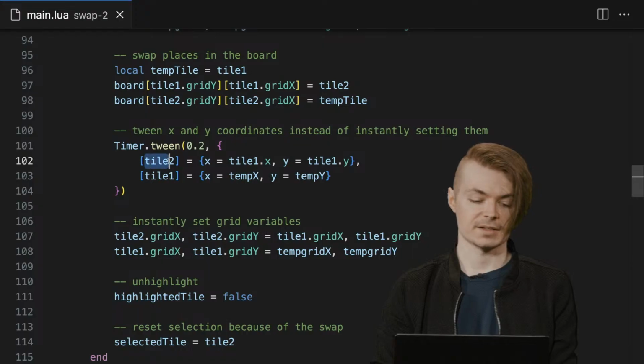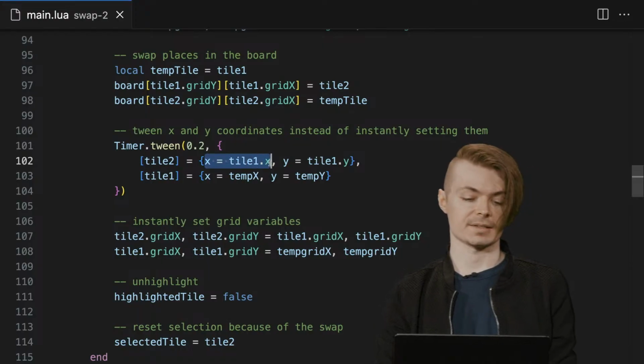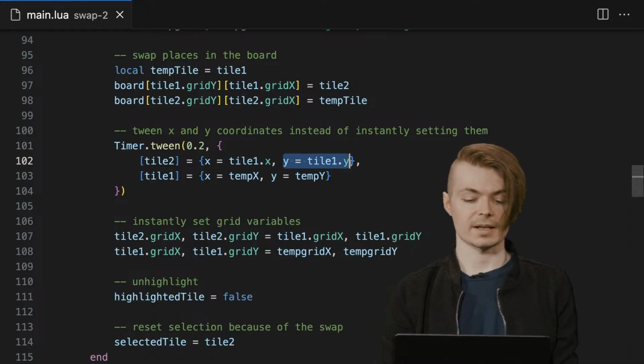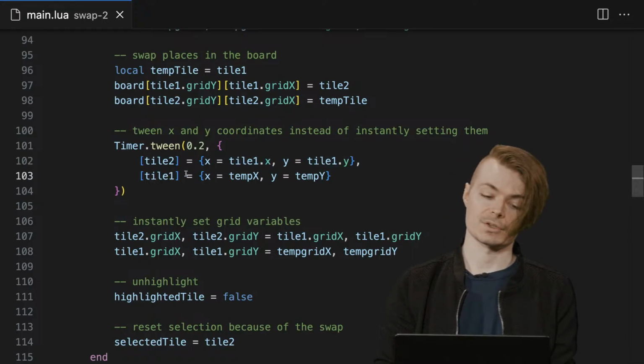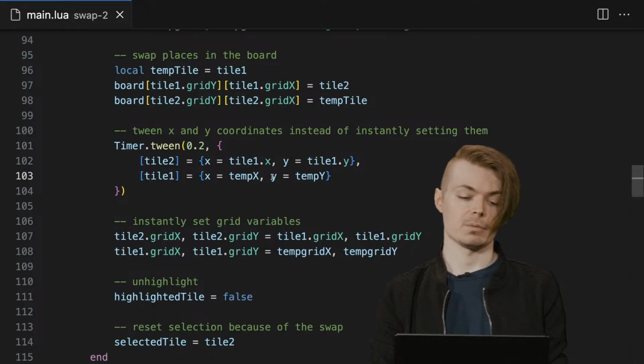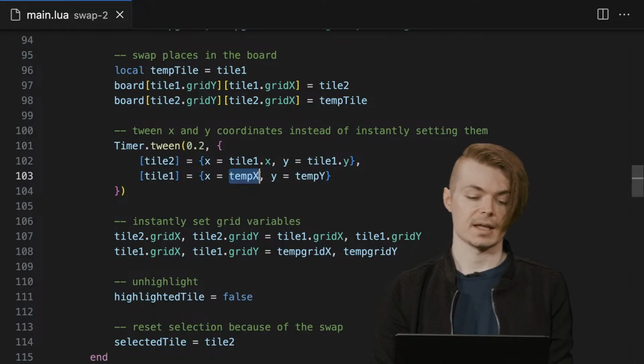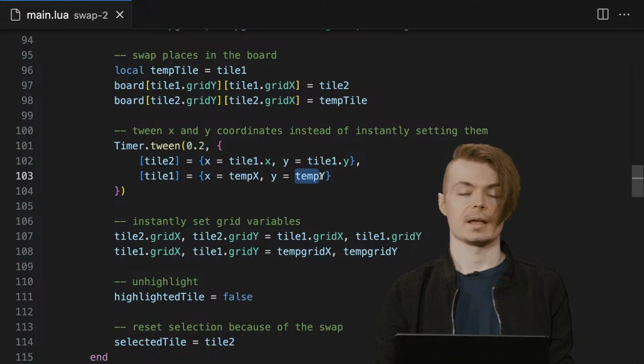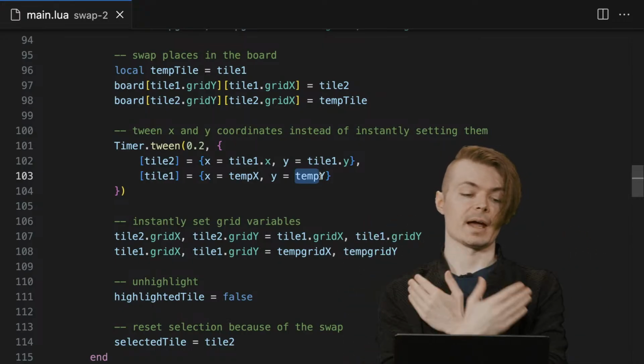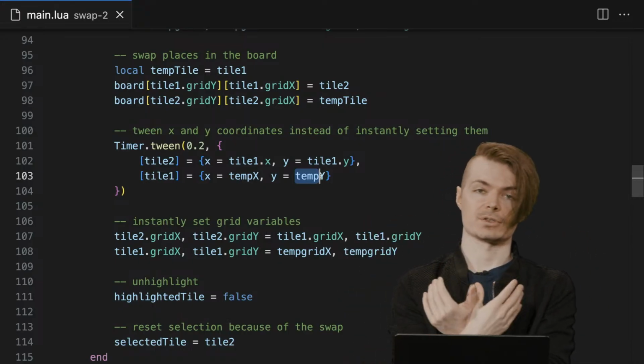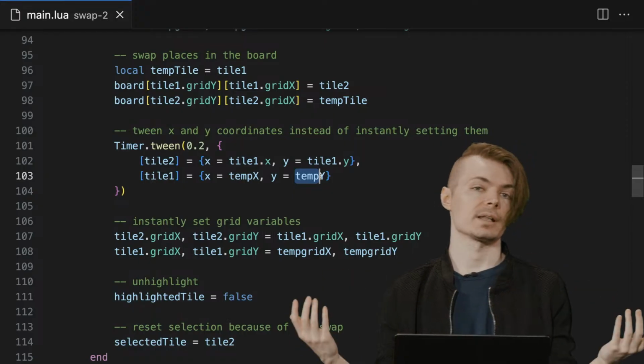Here we're passing in tile 2, and saying its x and y should be equal to whatever tile1.x and tile1.y are. And tile 1 will get whatever the temp x and temp y are. As a result, thanks to timer, these have a nice transition between them, and things look visually a lot smoother.